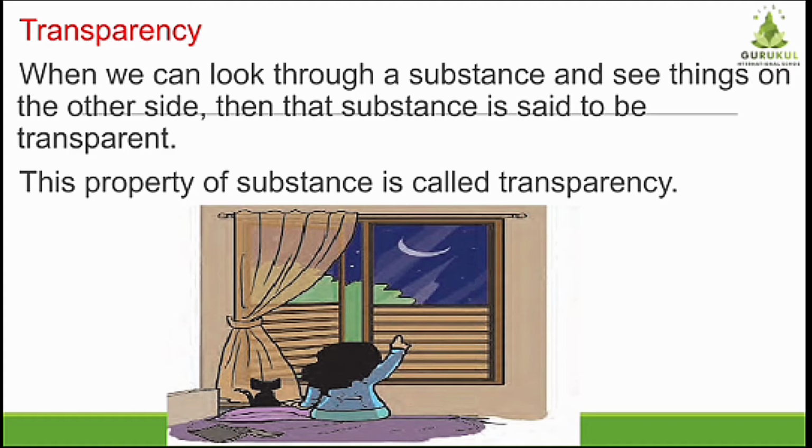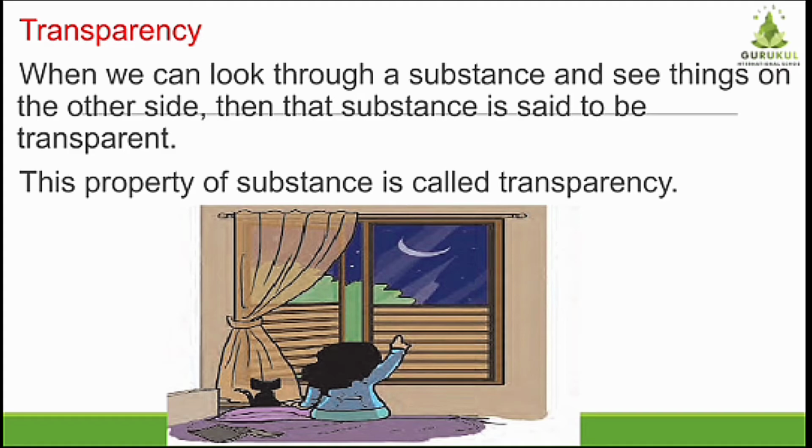Because most of the windows nowadays are made up of glass, correct? So glass is a substance which has a transparency property. Now tell me, can you see the outside things from the door? No, we cannot see. Why? Because the door is made up of wood or metal, and metal or wood does not have a transparency property. These are not transparent substances.